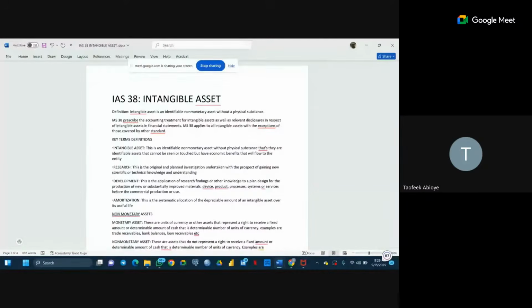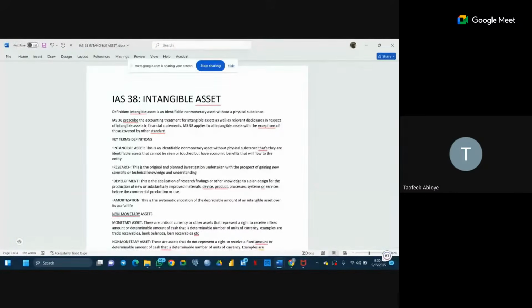So IAS 16 covers tangible assets that are held for administrative purposes in the organization. But what we want to understand here is that this standard covers all forms of intangible assets except those that have been covered by other standards.